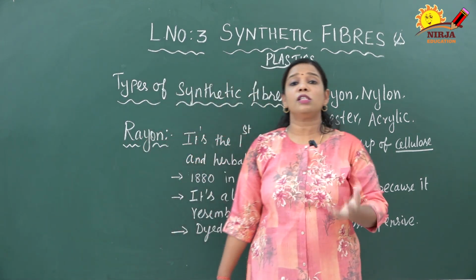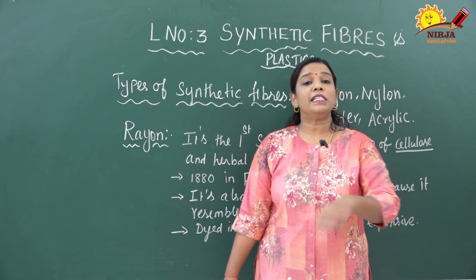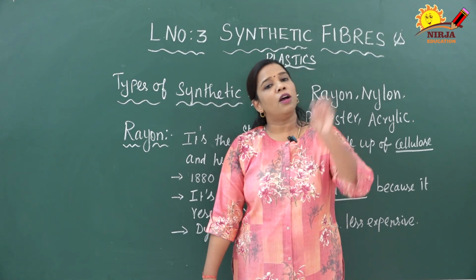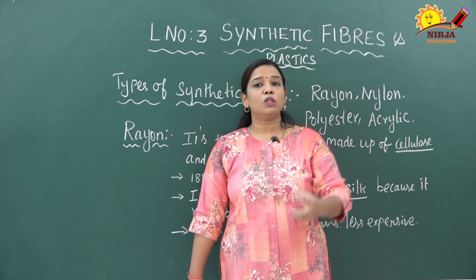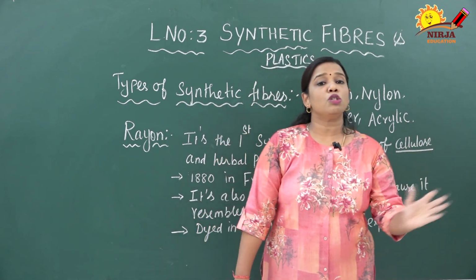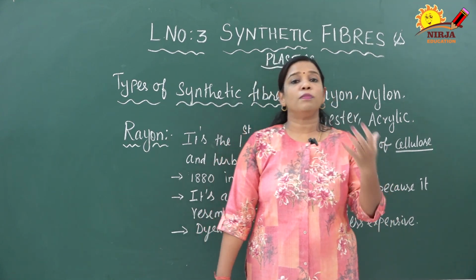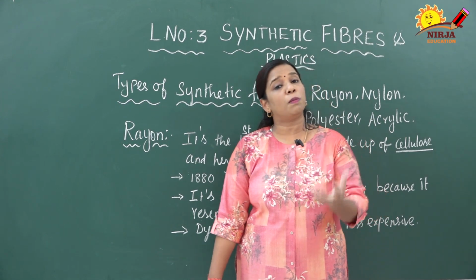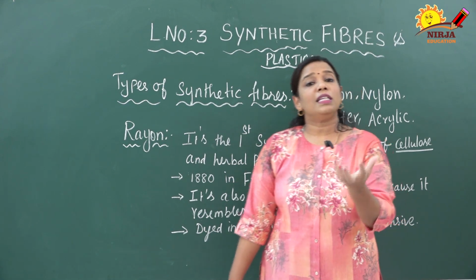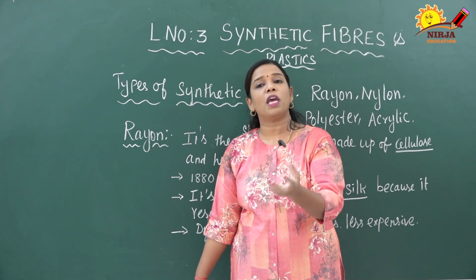So where is the cellulose obtained from? This cellulose is obtained from wood pulp. This wood pulp is first dissolved in an alkaline solution. What is an alkaline solution? It means a basic solution, inside which they will put the wood pulp. So this wood pulp will be dissolved and make a thick liquid. This thick liquid is passed through fine pores to make a fiber. Once again I repeat, this rayon is made from cellulose. That cellulose is prepared from the wood pulp. This wood pulp is dissolved in the alkaline solution, so it converts into a thick liquid. That thick liquid is passed through fine pores to make a fiber.